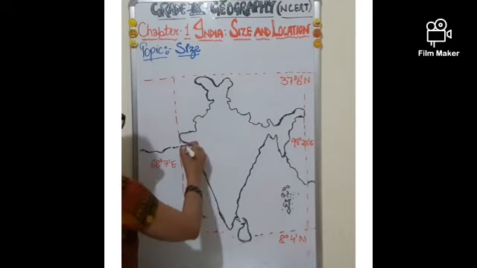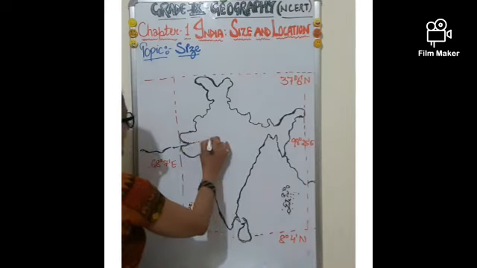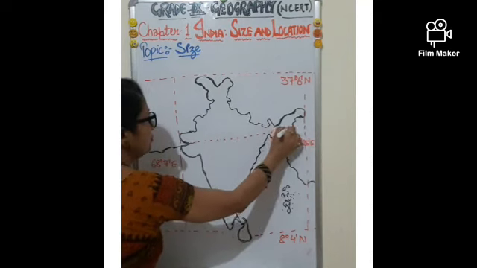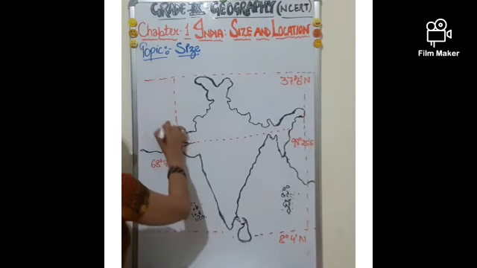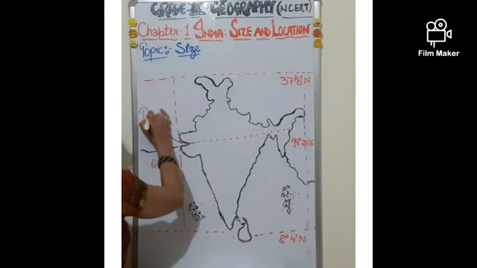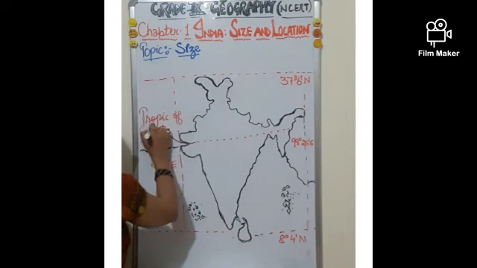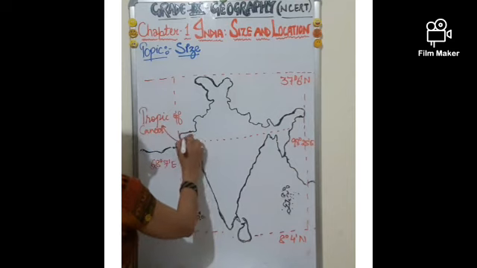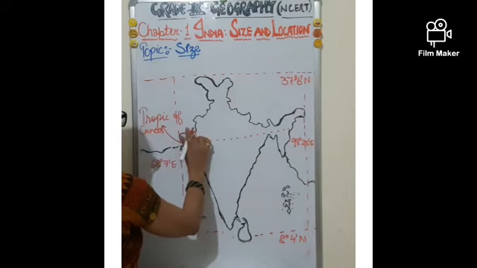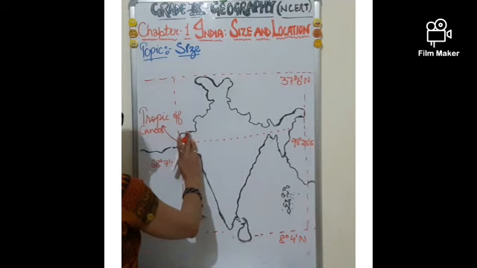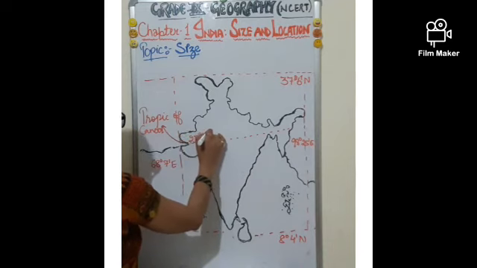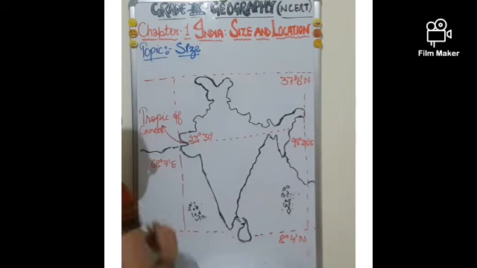Now we know that there is a line which divides India into two equal parts. Which line is that? That is the Tropic of Cancer. And it lies at 23 degree 30 minutes. Now this is about the extension.